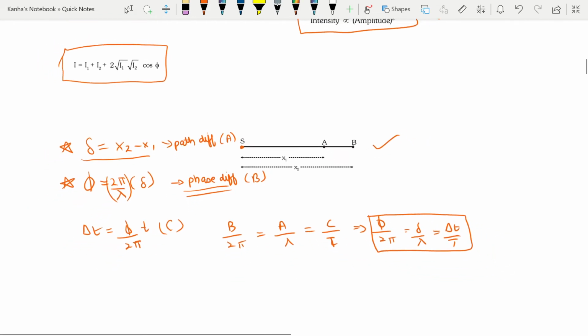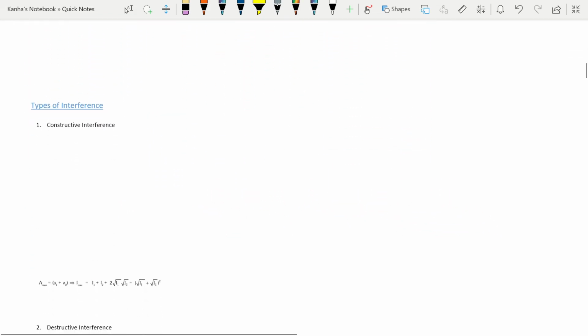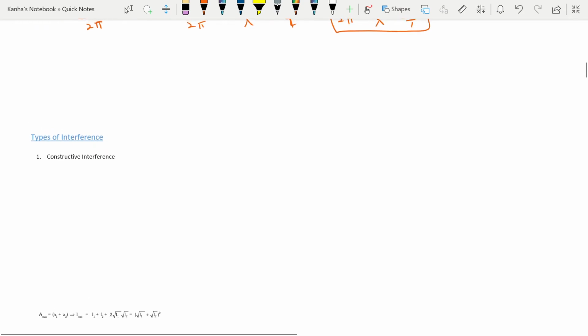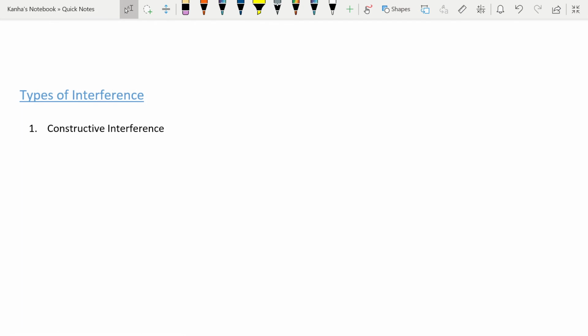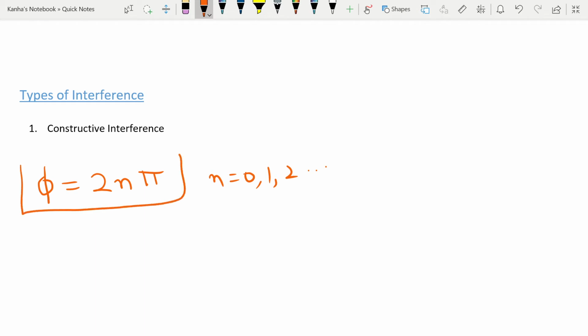So there are different types of interference that I talked to you about. First is the constructive interference. Next is the destructive interference. Revisiting constructive interference, we say that when both the waves are in the same phase, we have constructive interference. That implies your phase difference, denoted by phi, should be an even multiple of pi. So it should be equal to 2n pi, where n is equal to 0, 1, 2, and so on. So the condition for phase difference is this.